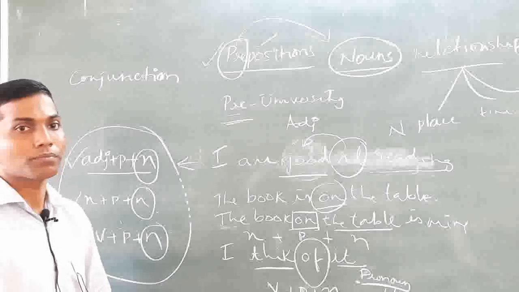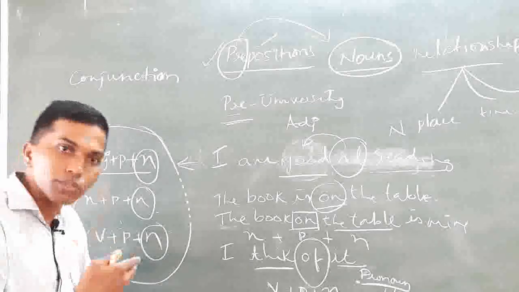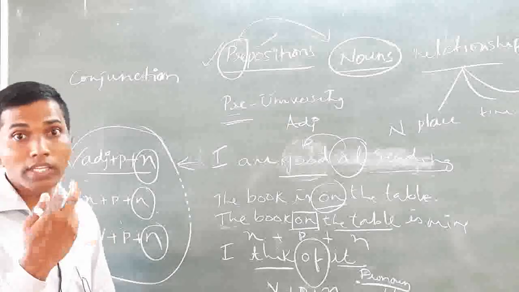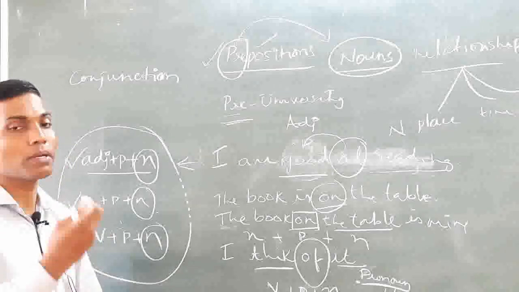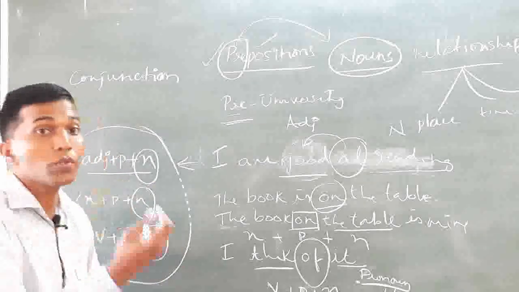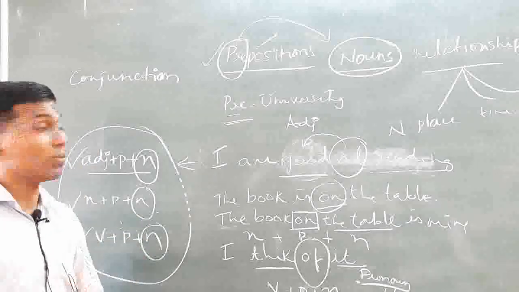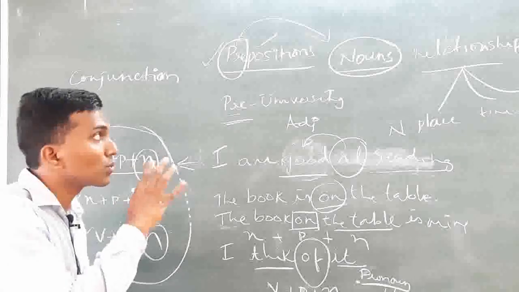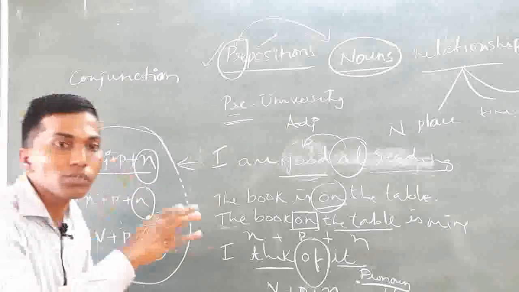Now whenever there is a preposition, two things happen. One is the establishment of a relationship. A relationship is established. Moreover, two words are combined. That's why prepositions are prepositioned words to nouns in the English language.